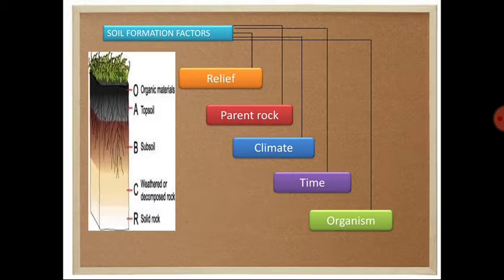Next layer or the third layer is known as the B layer or the B horizon, or else we can say that another name of the B horizon is the subsoil. This layer is exactly situated just below the topsoil or the A horizon, and this layer contains humus and soluble minerals.